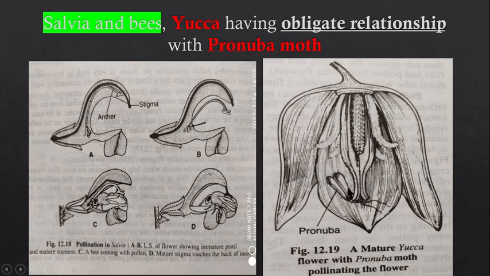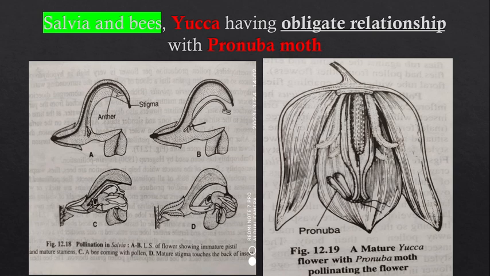Now let us come to the next example, that is yucca. In case of yucca, the pollination occurs by a moth which is known as the pronuba moth. Here you can see the condition is an obligate relationship. Why obligate relationship? Because the moth cannot complete its life cycle without association with the yucca flower, and yucca has no other pollinator. So yucca needs this particular moth, known as pronuba, for pollination, and the moth also needs the yucca flower. So it is an obligatory interaction, which is a reciprocal kind of symbiosis. So it is the obligatory biotic interaction and reciprocal symbiosis.